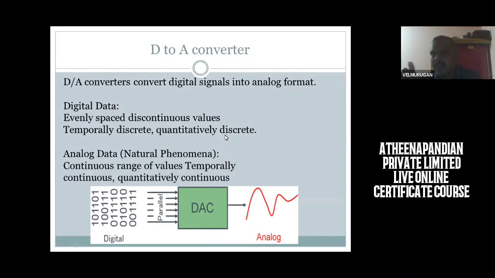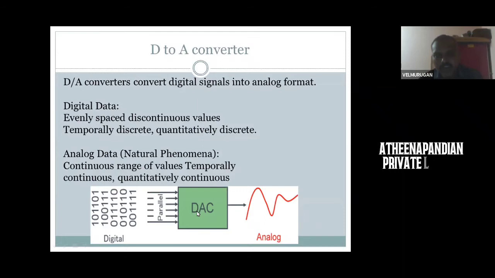Level 1 might be a small signal of 5 volts, and level 2 might be 10 volts. Those are discrete levels, level 1 and level 2. Then analog is a natural phenomenon, a continuous range of values, temporally continuous and quantitatively continuous. The digital signal is 0 1 1 1 0 0 1 0 1 0. When you convert digital to analog, it will come as a sine waveform.